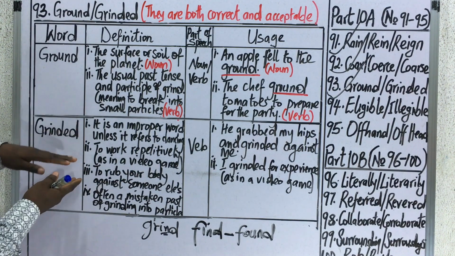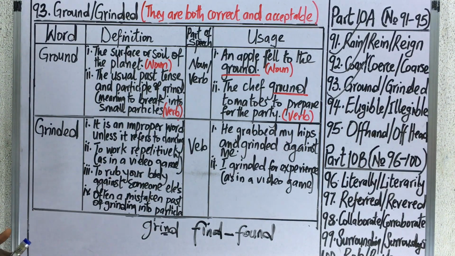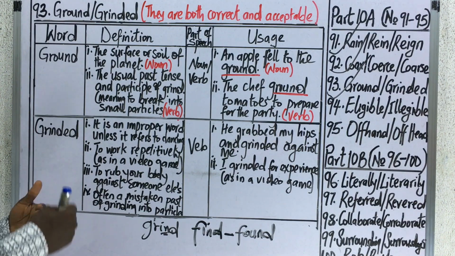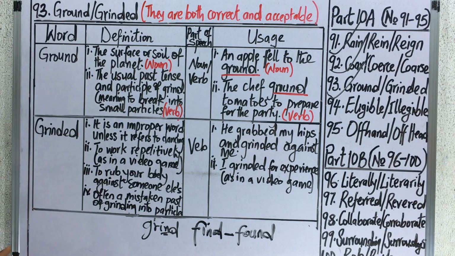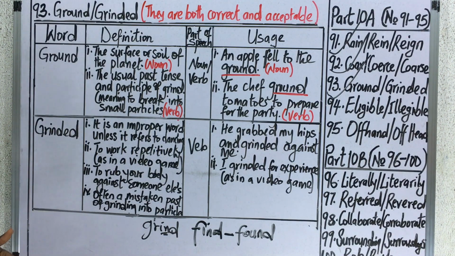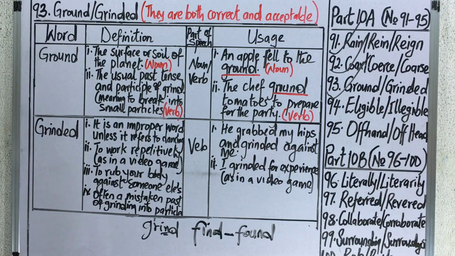For the second one, it means to walk repetitively, as in a video game. That's the way the characters in a video game move, so you can call it a grounding movement.